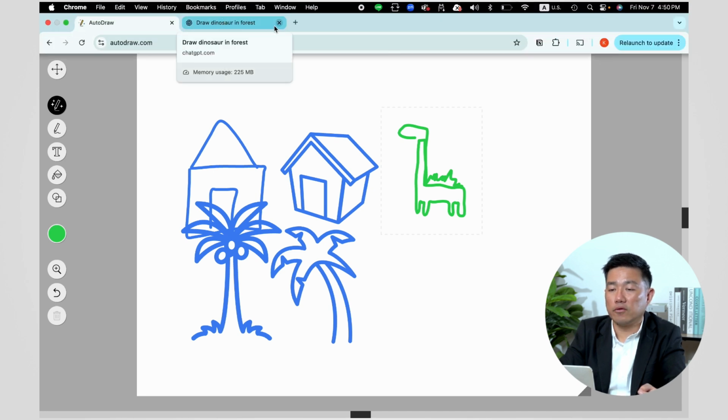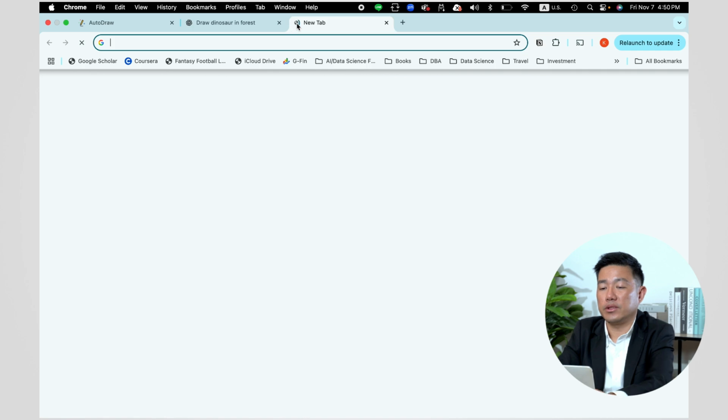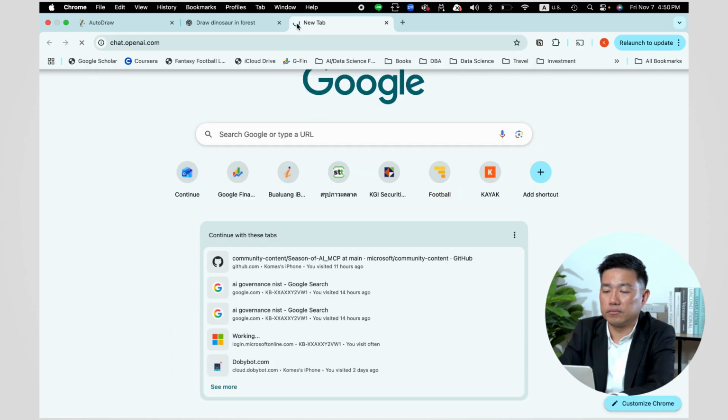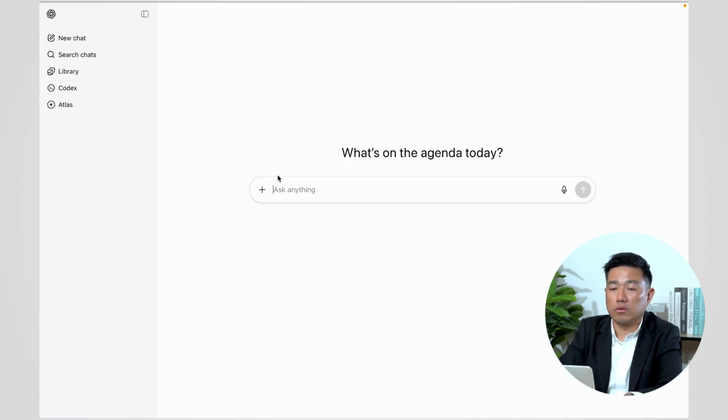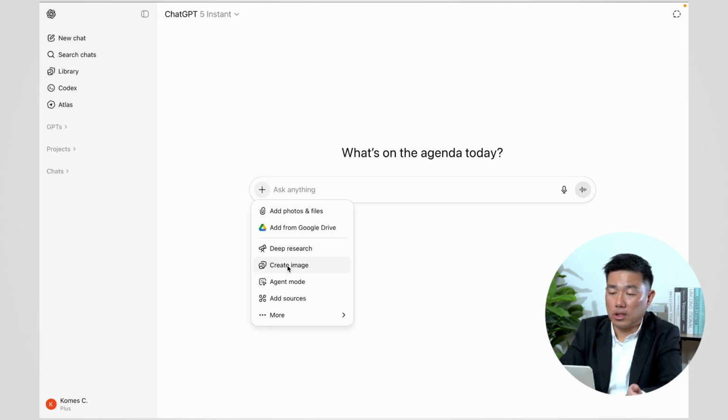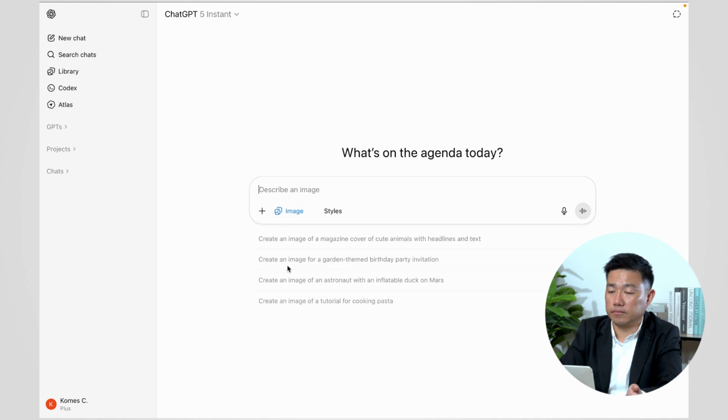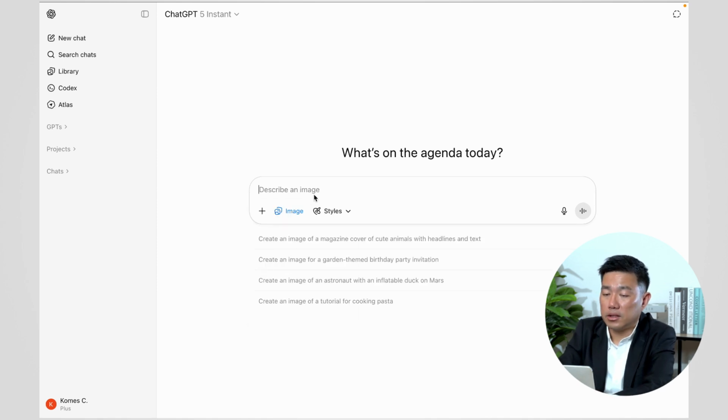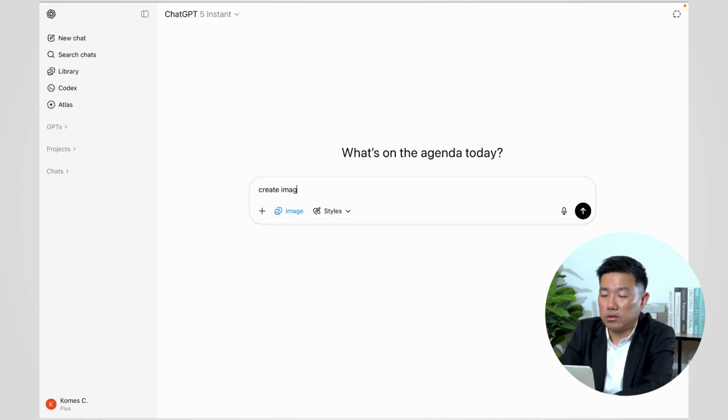So the next one, if I use ChatGPT, I want it to create an image, right? So I just create the image here, and I said create an image of a dinosaur in a forest with one laptop.